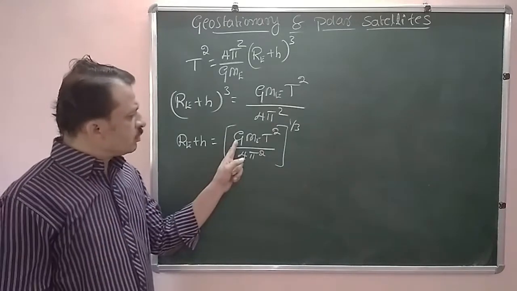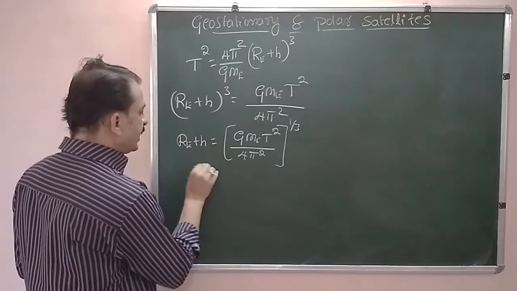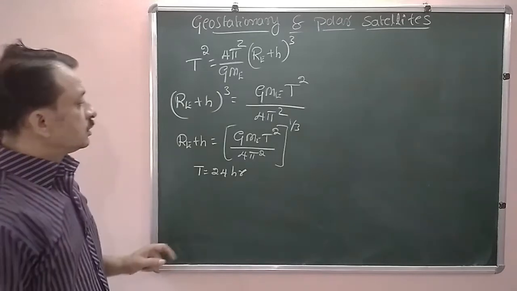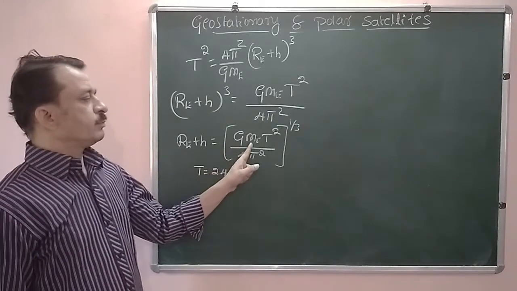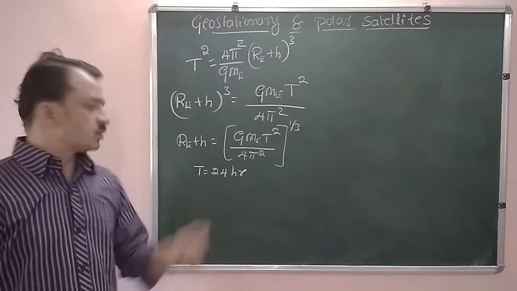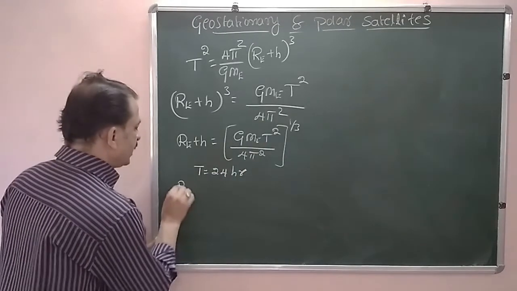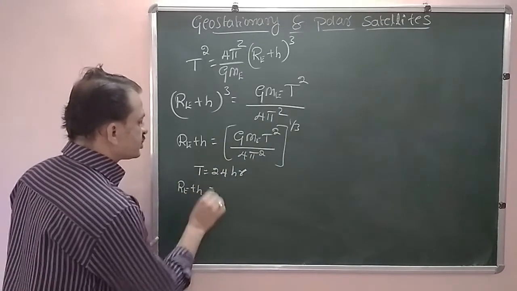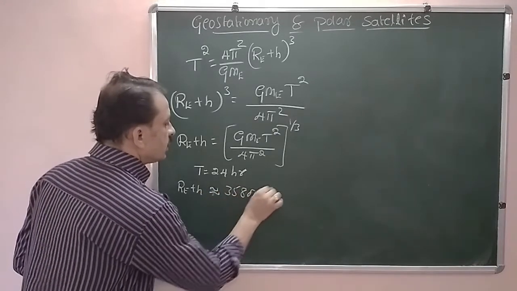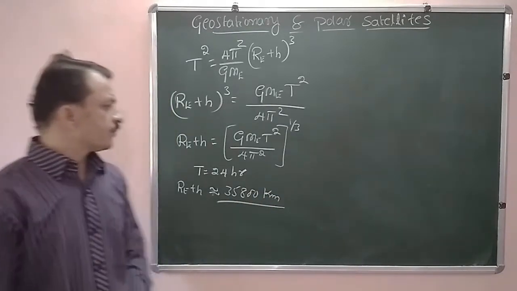Now after substituting the value of capital G and ME, the mass of the Earth, and taking T equal to 24 hours, and simplifying, I am getting RE + H is nearly equal to 35,800 kilometers, or roughly 36,000 kilometers.